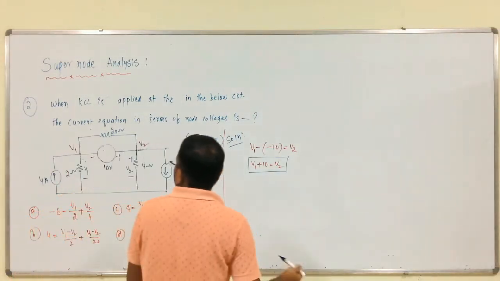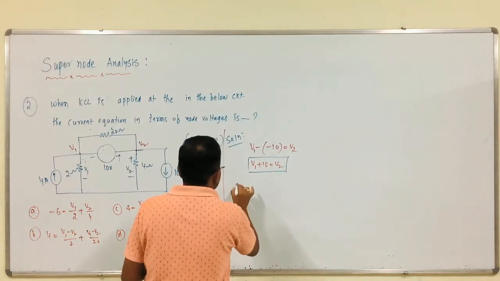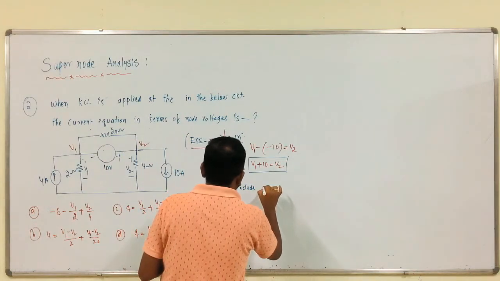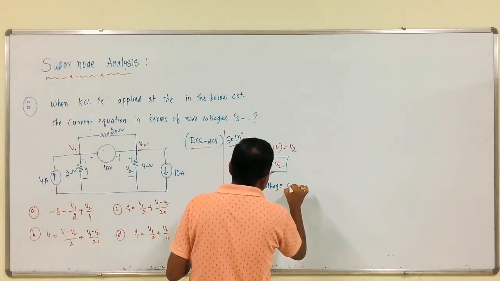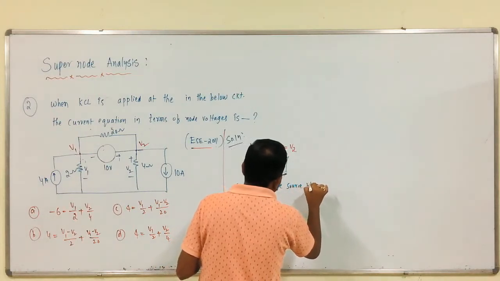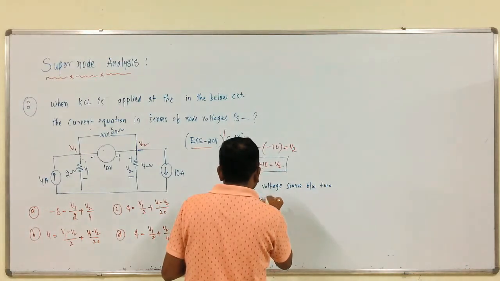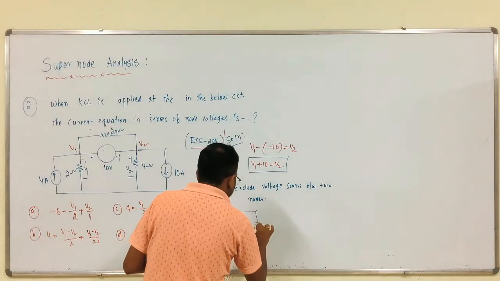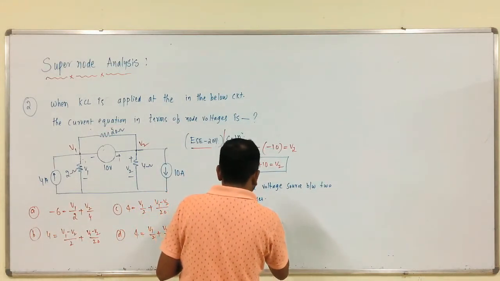Therefore, exclude the voltage source between two nodes. Then the circuit becomes what? 4 amps, like this.